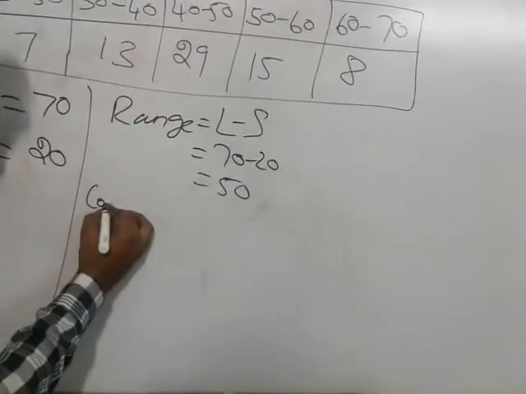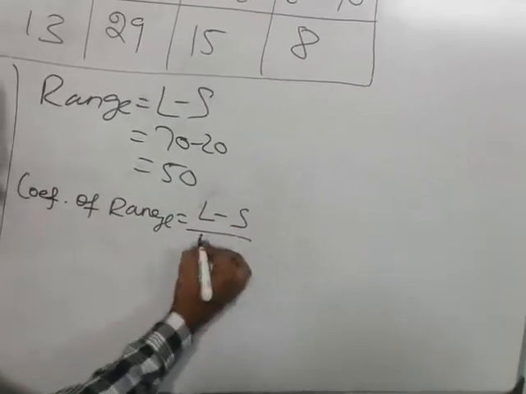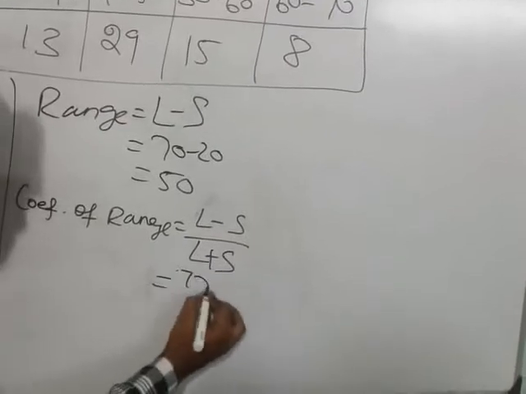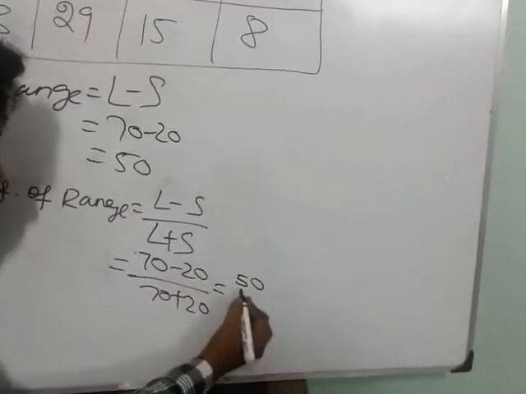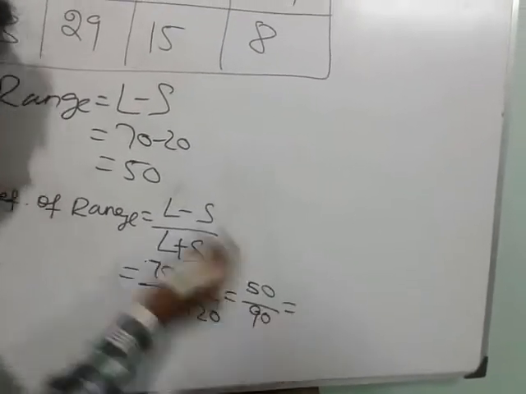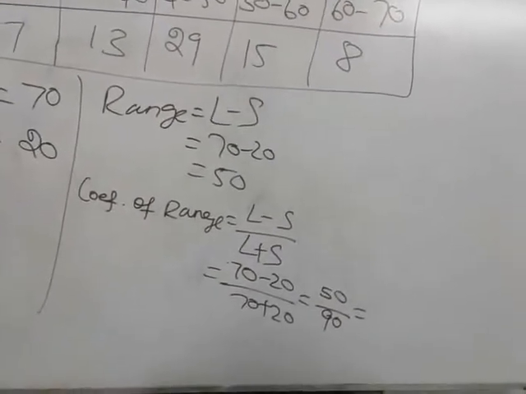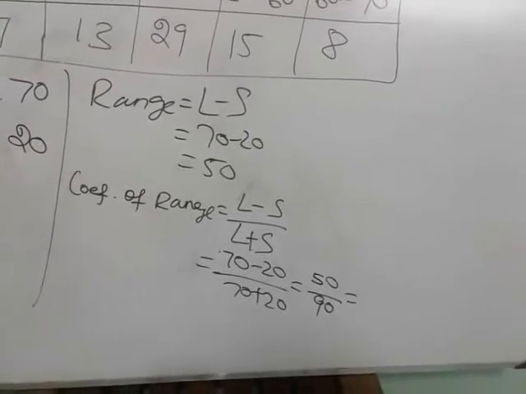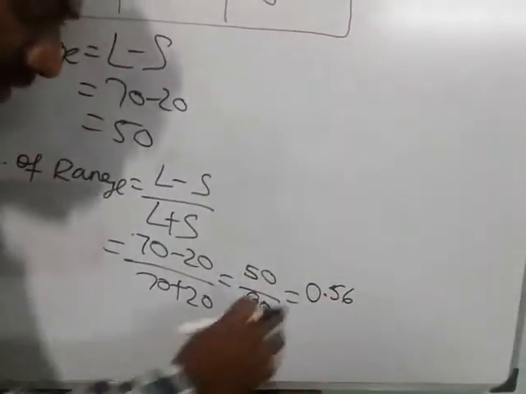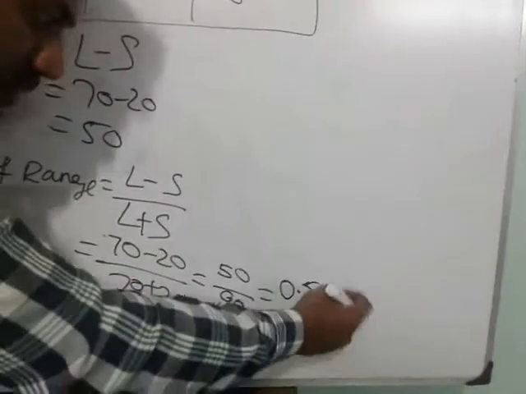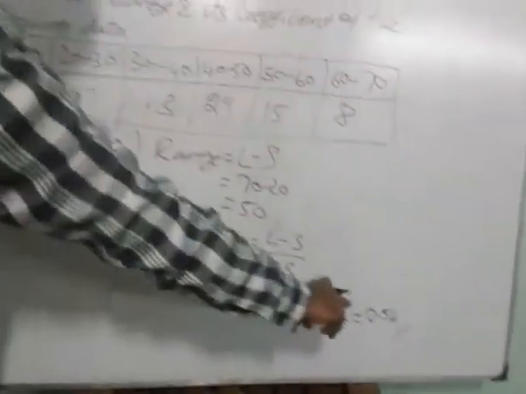Now go for the coefficient of range. The formula is L minus S by L plus S. That means 70 minus 20 by 70 plus 20. When you subtract this, we get 50. This one is 90. So now you divide, 50 divided by 90. It is 0.555 and so on. Just to round off, the answer is 0.56. So the coefficient of range is 0.56.